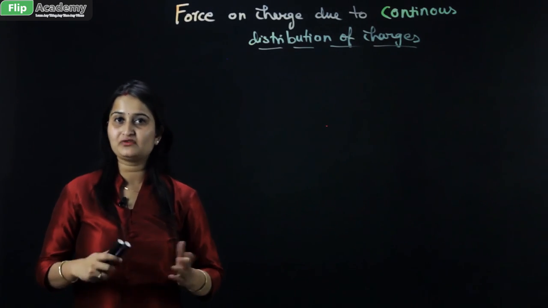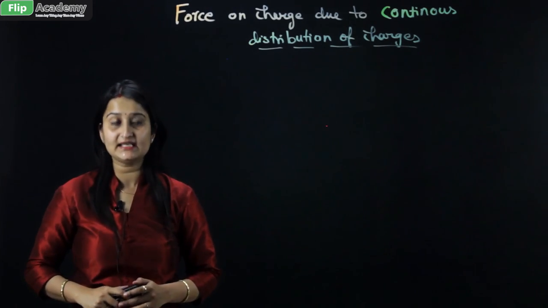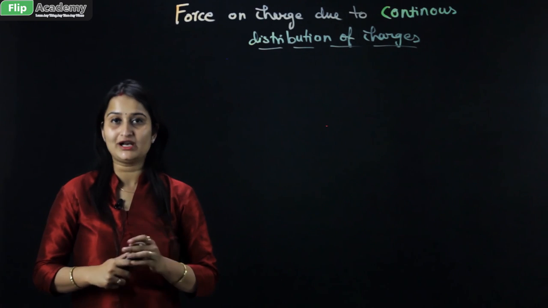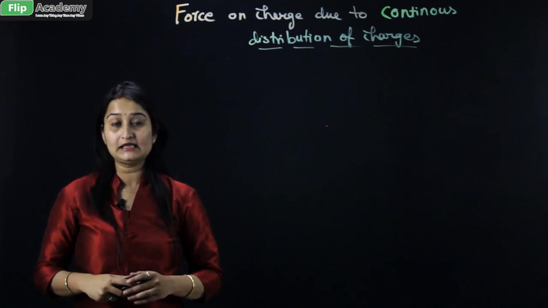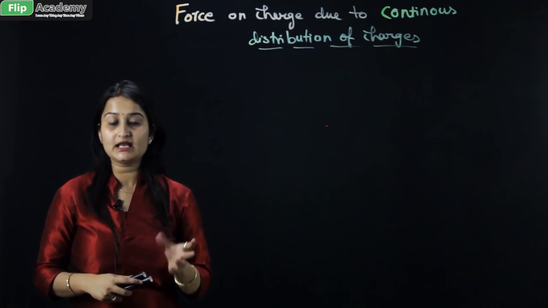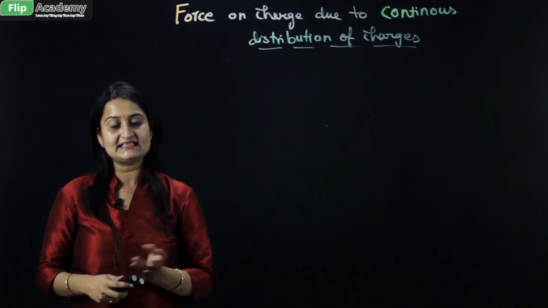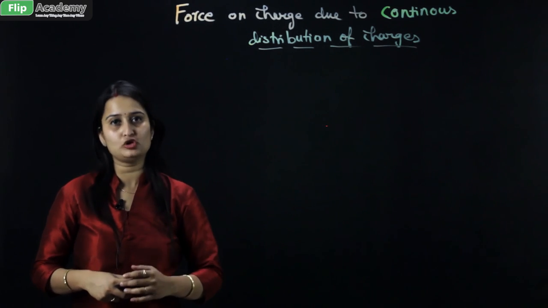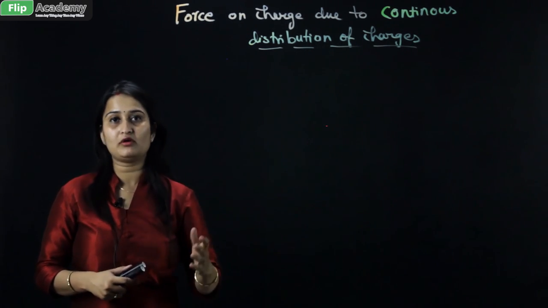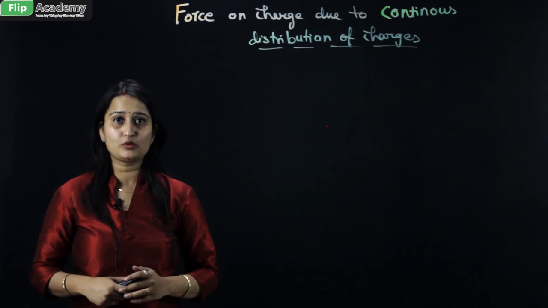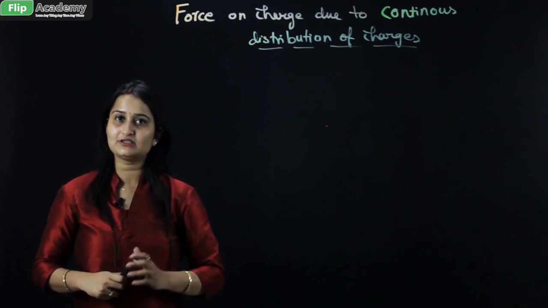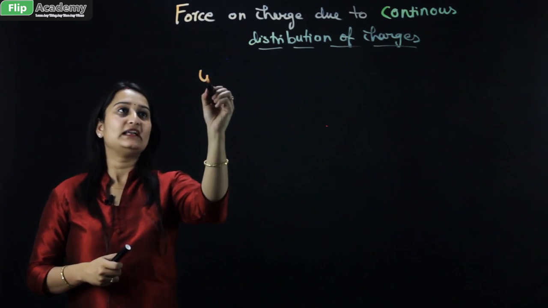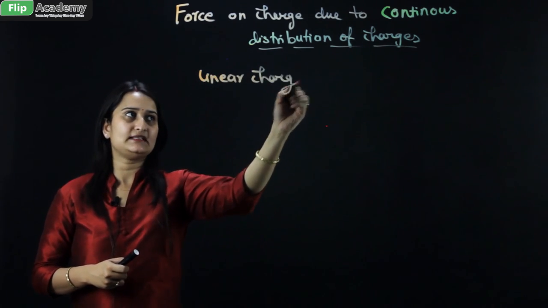Now the next topic related to charge density is force on a charge due to continuous distribution of charges. We have to find the force exerted by the linear charge density, surface charge density or volume charge density on a point charge, which is separated by a distance small r. So let us first consider the case of linear charge density.